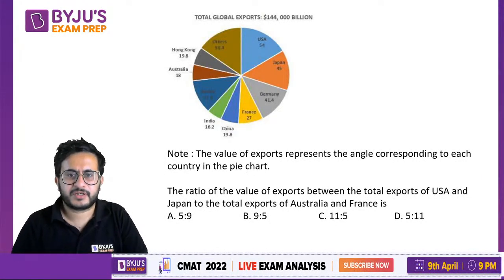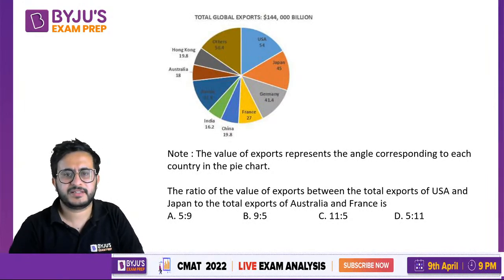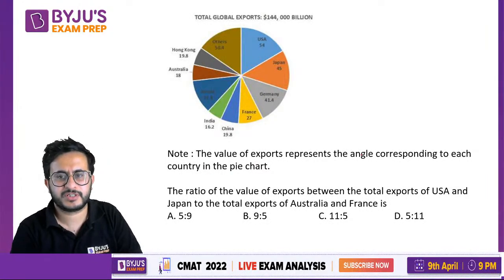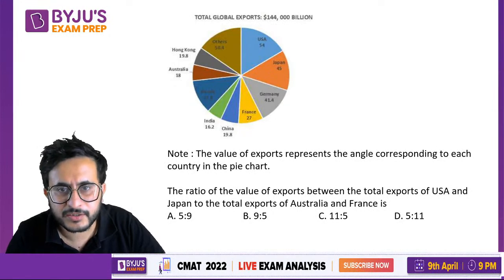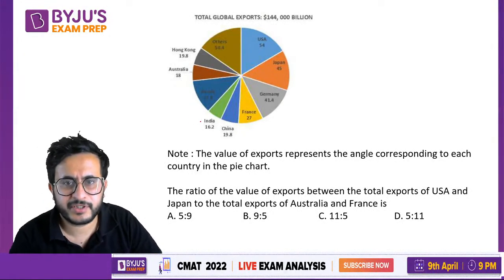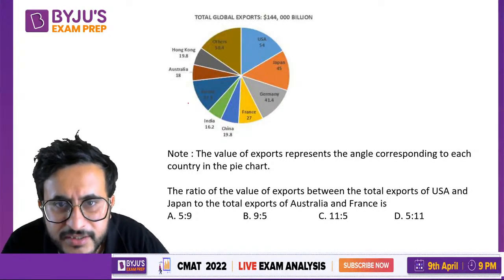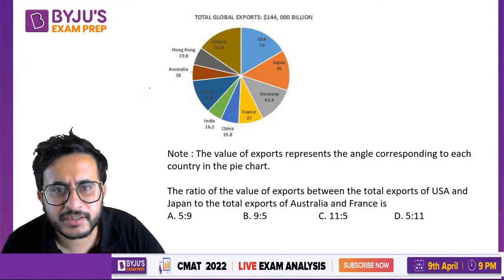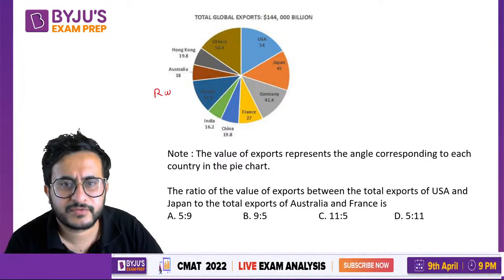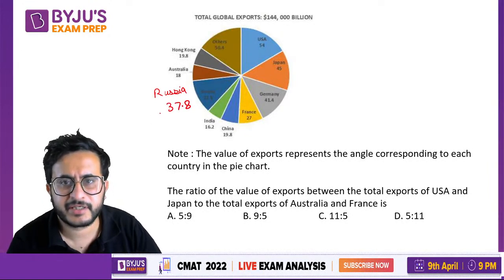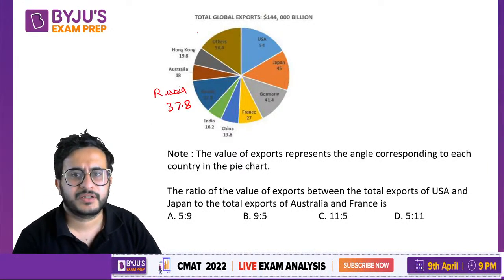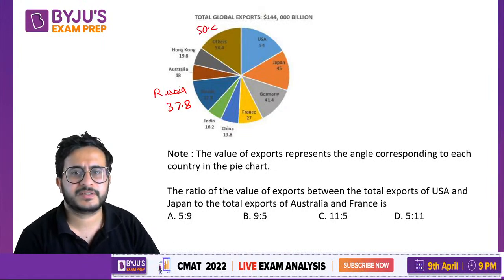Now in this case they have given a pie chart, and this shows the value of exports, represented by the angle corresponding to each country in the pie chart. One value might not be visible, I think this is Russia, and the value is 37.8. This is others.